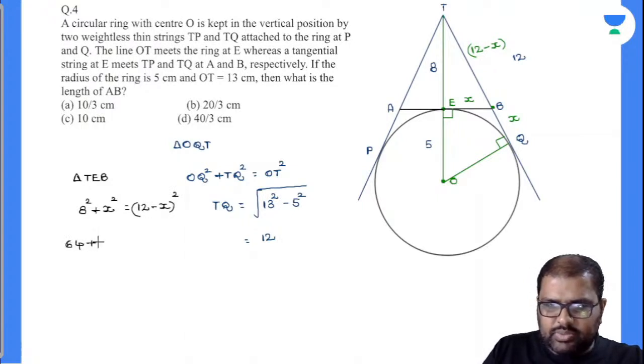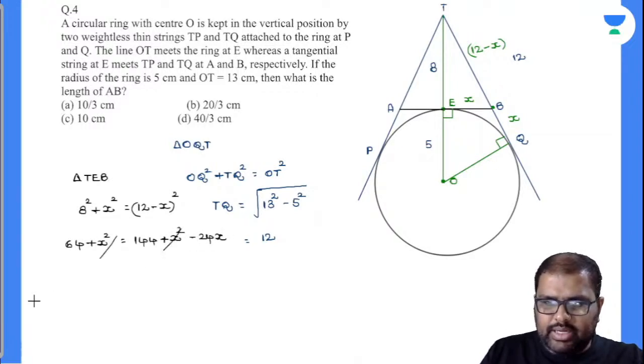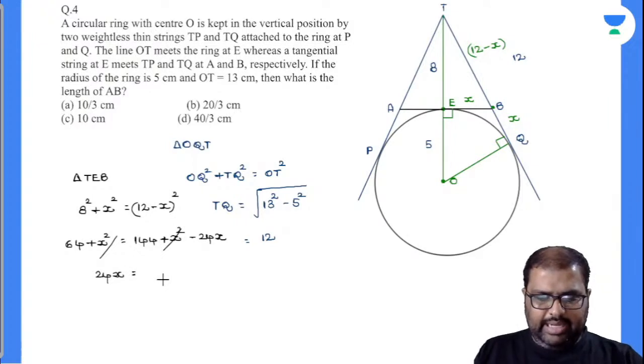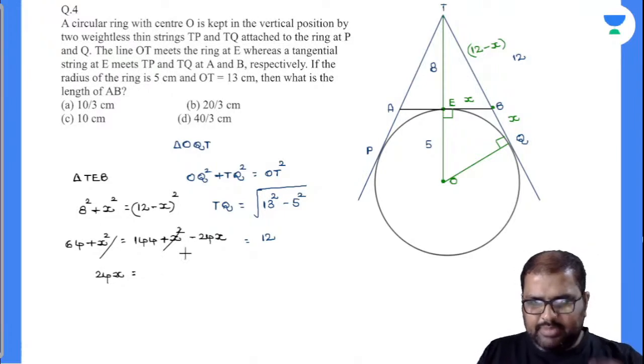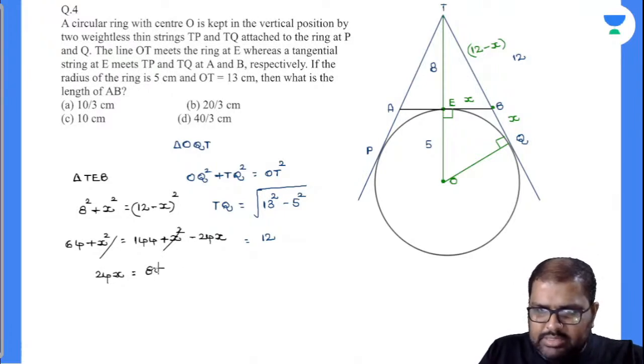64 plus x square is equal to 12 square, which is 144, plus x square minus 24x. Am I right or wrong? Yes, perfectly. x square gets cancelled. 24x will go on to the left hand side. 144 minus 64 will be 80. Am I right or wrong? Yes, perfectly. 80. Now what is my x value there?